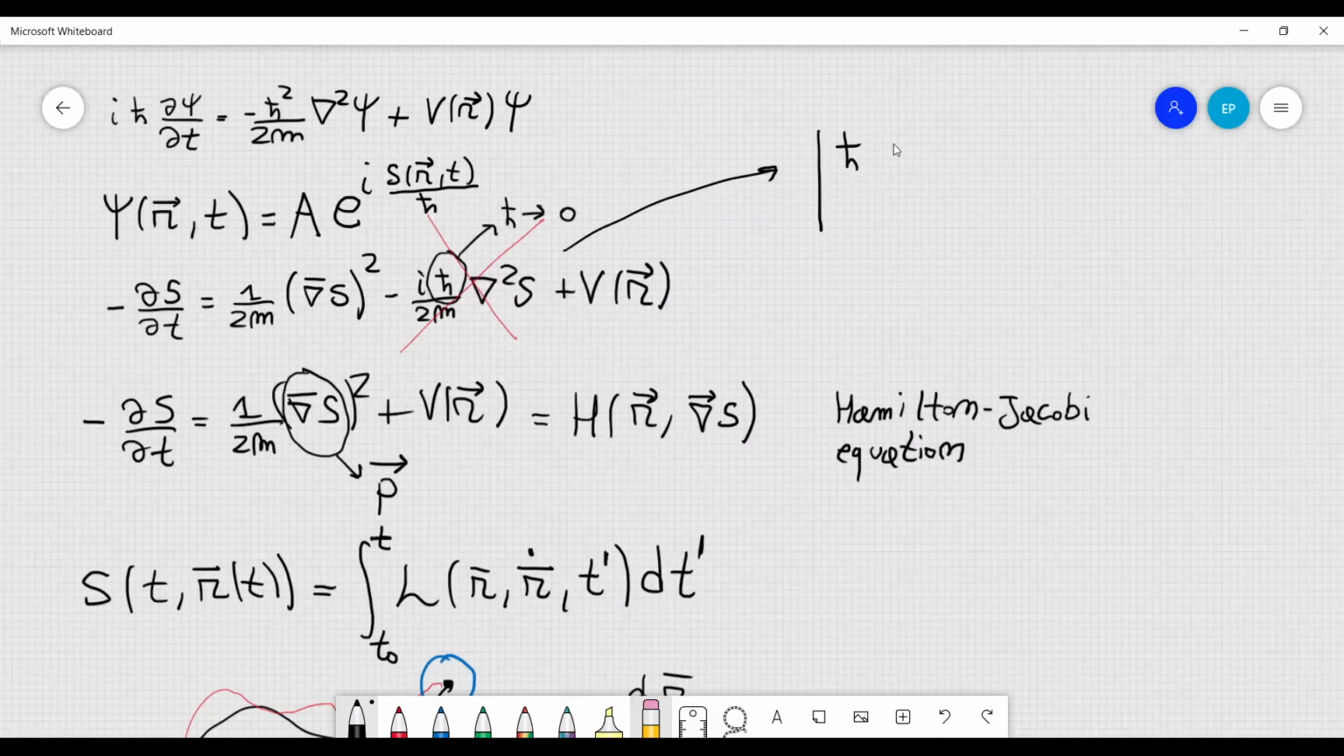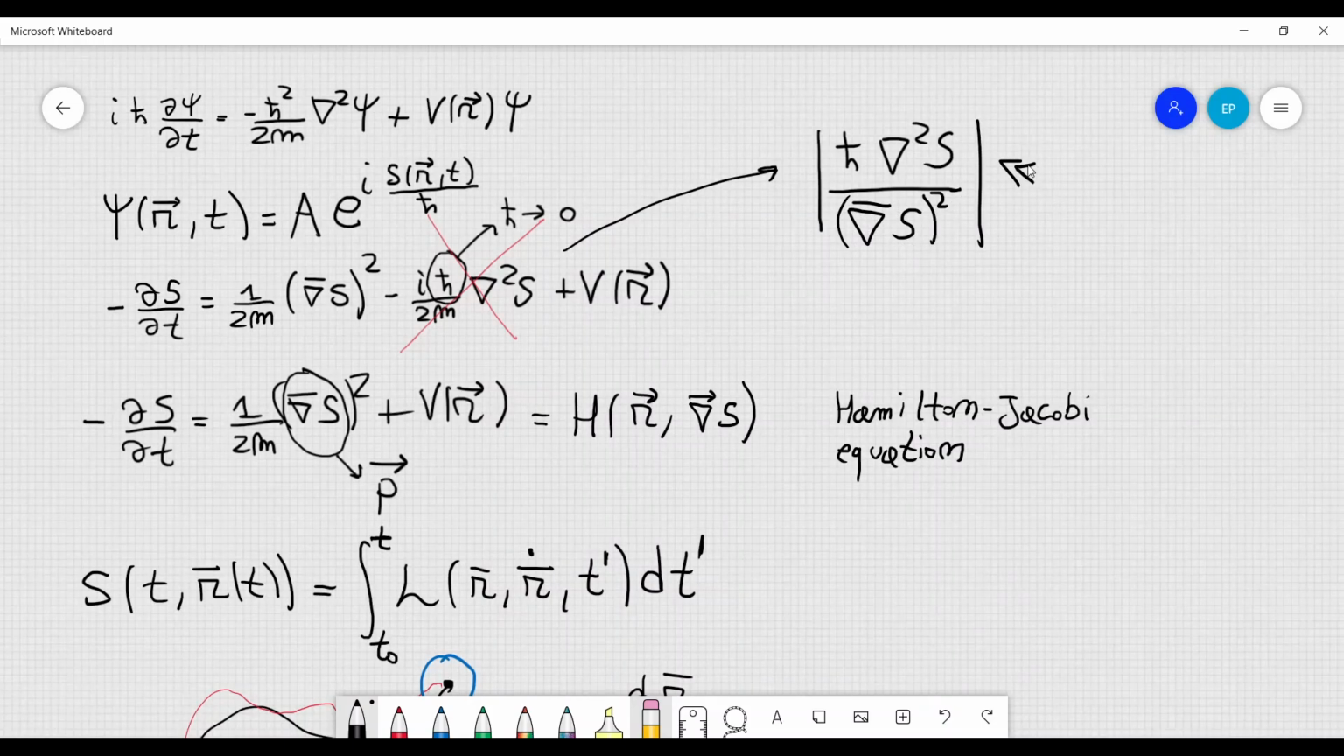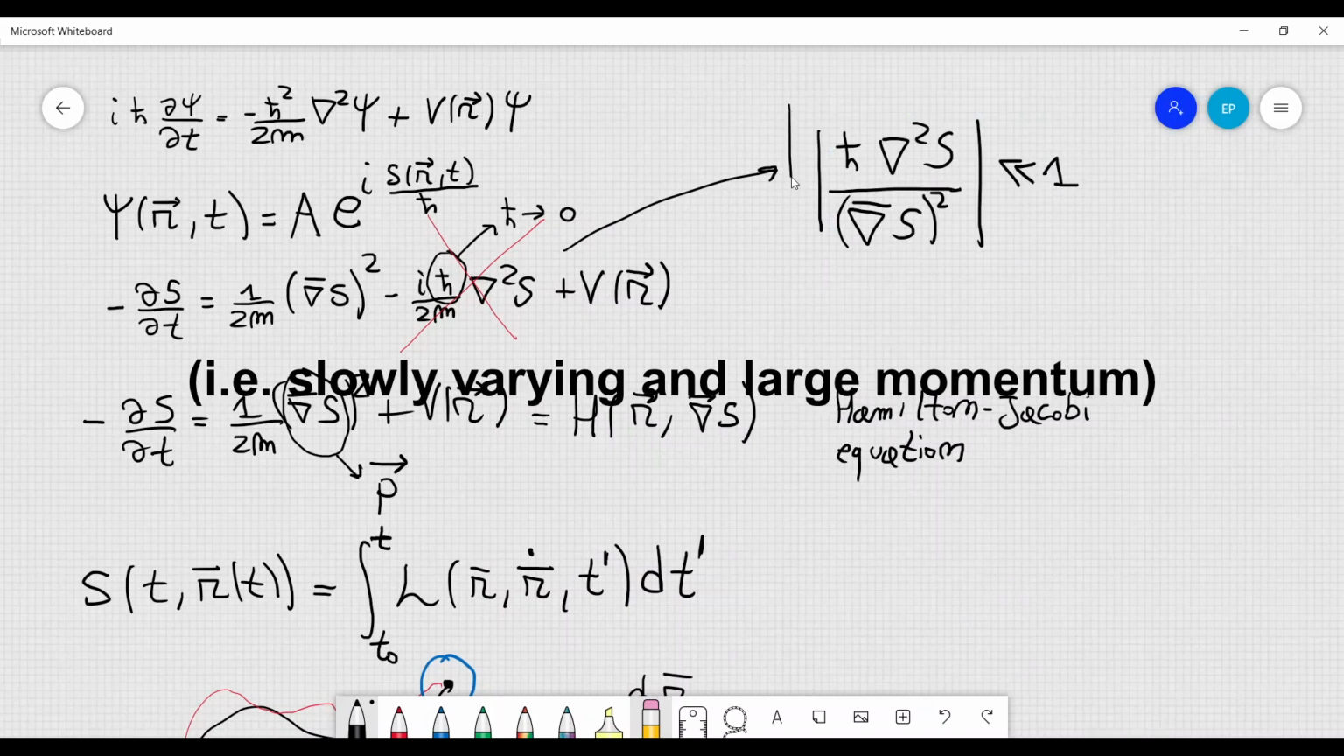So it's h bar times the Laplacian of S should be much smaller than the gradient of S squared, the magnitude of the gradient squared. So let's say that this ratio here should be much smaller than 1. So if this happens, we are in some kind of a quasi-classical limit.